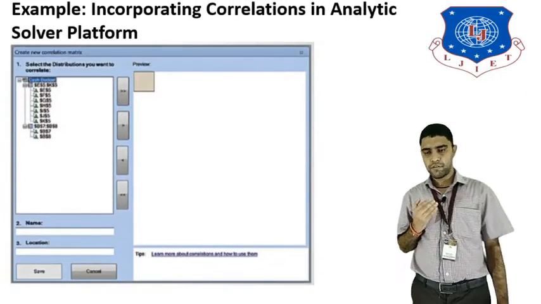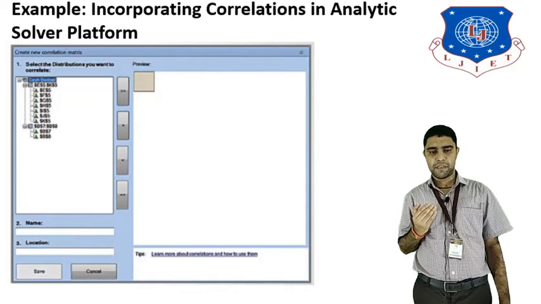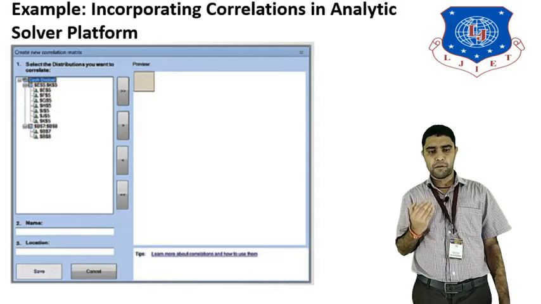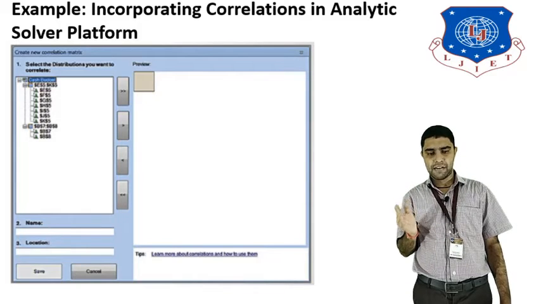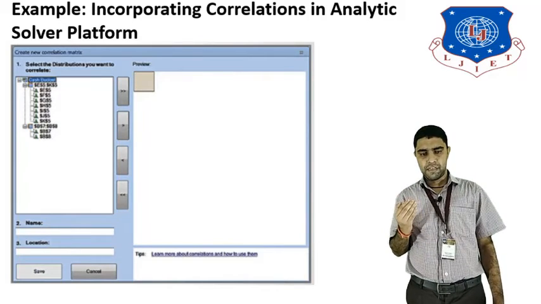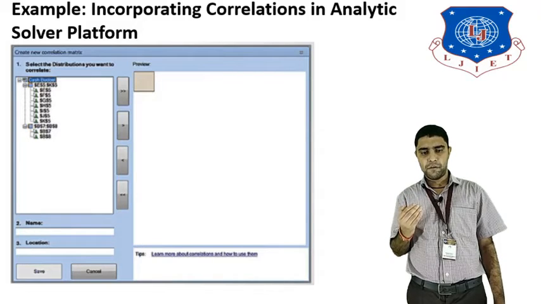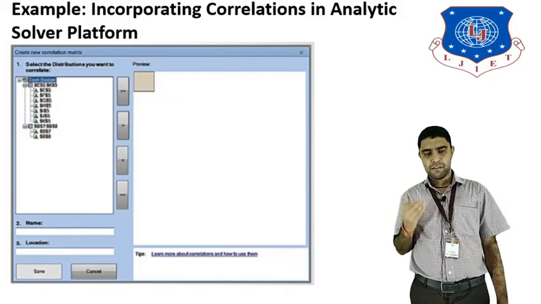So this is the figure of correlation, how it is done in Analytic Solver Platform. We select the number of distributions taken, select them, and move them to the right side. After that, we click on the save button, and then run the simulation for the correlation in Analytic Solver Platform in Monte Carlo simulation for the cash budget model.